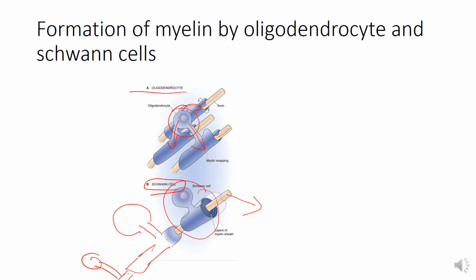The plasma membrane of each oligodendrocyte process wraps around a segment of an axon and forms a myelin sheath in that internode. Several oligodendrocytes are employed to form myelin in different internodal segments of the axon in the CNS. The cell bodies of the oligodendrocytes remain in between the nerve fibers, and these cells continue to maintain the myelin sheath and provide trophic support to the axons.